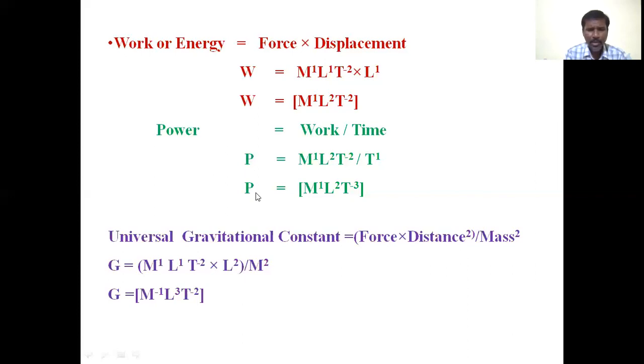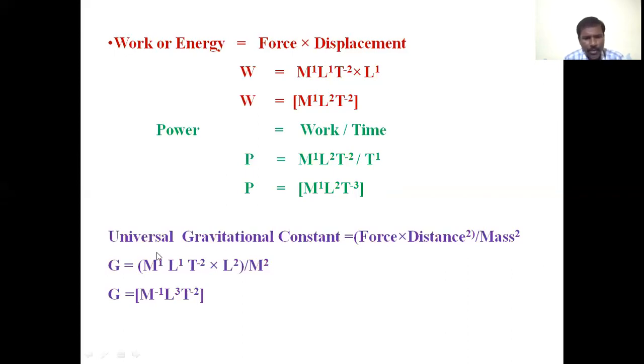Then it can be written as P equals M power of 1 L power of 2 T power of minus 3. When this T comes to the numerator, it is equal to T power of minus 3. So therefore this is the dimensional formula for power: M power of 1 L power of 2 T power of minus 3.